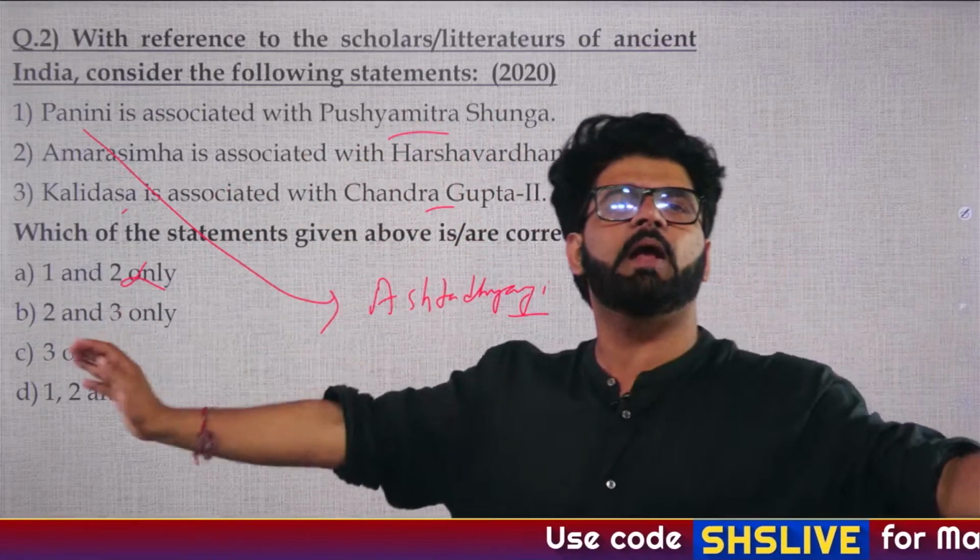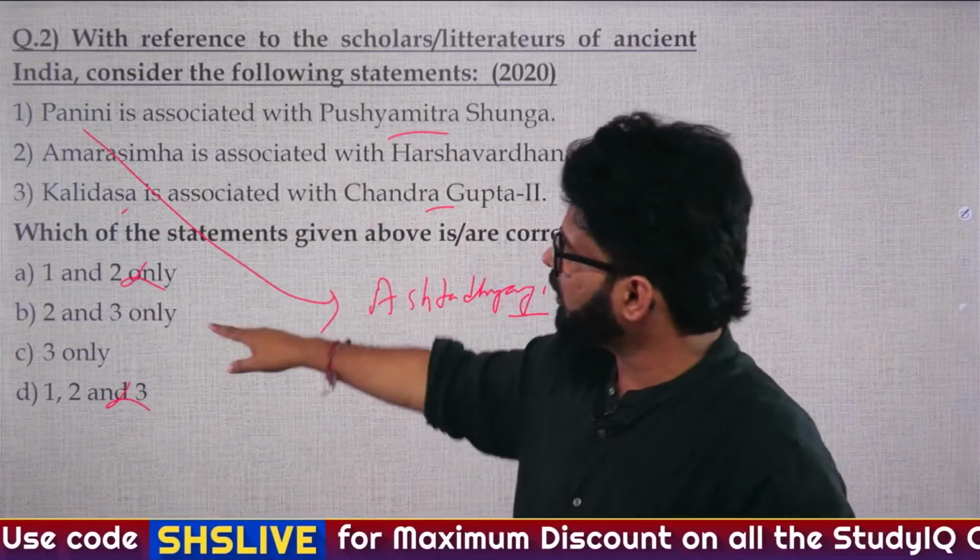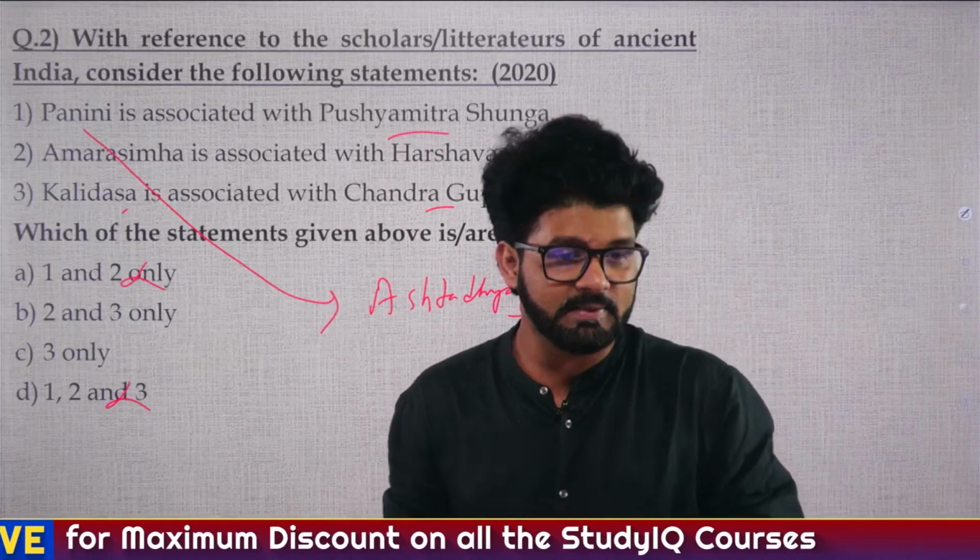So there is a time lag of almost 200 to 400 years. First is wrong. If first is wrong, eliminate D also. Now you're left with B and C, 2 and 3 only, and 3 only, you know.